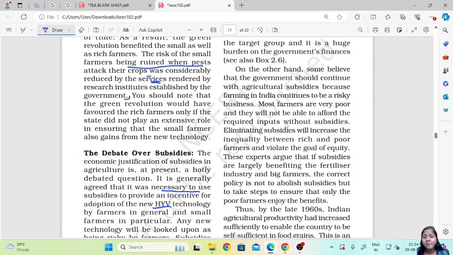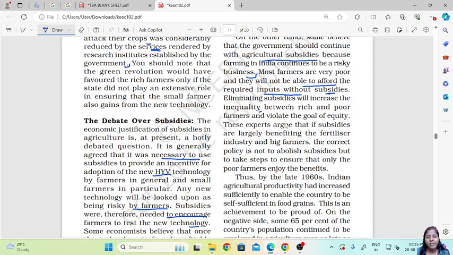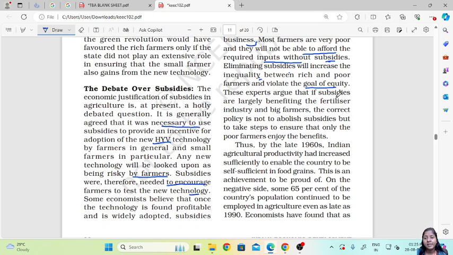On the other hand, some believe that the government should continue with agricultural subsidies because farming in India continues to be a risky business. Most of the farmers are very poor and will not be able to afford the required inputs without subsidies. So eliminating subsidies will increase the inequality between rich and poor farmers, and this will violate the goal of equity. These experts argue that if subsidies are largely benefiting the fertilizer industry and big farmers, the correct policy is not to abolish subsidies but to take steps to ensure that only the poor farmers enjoy the benefit.